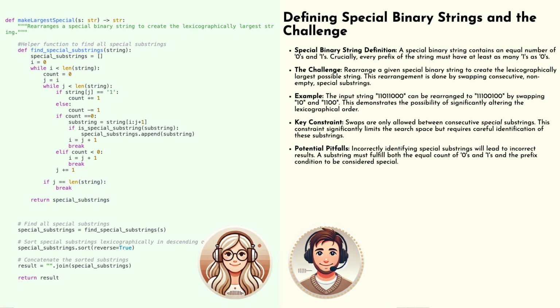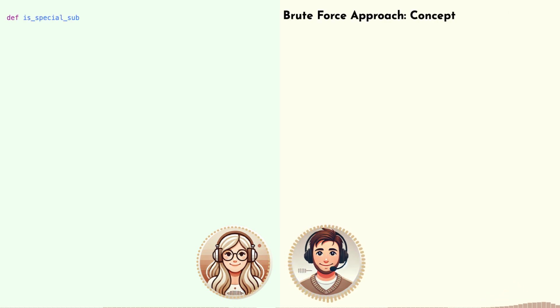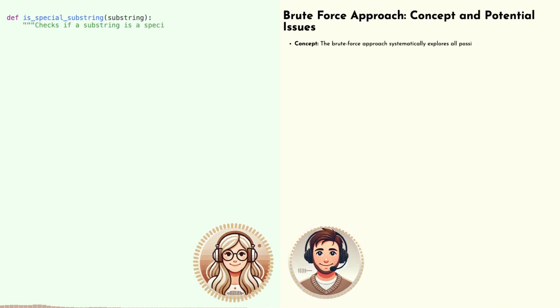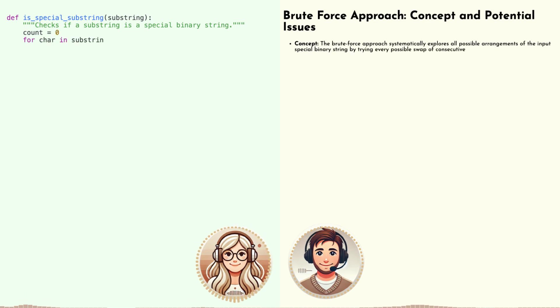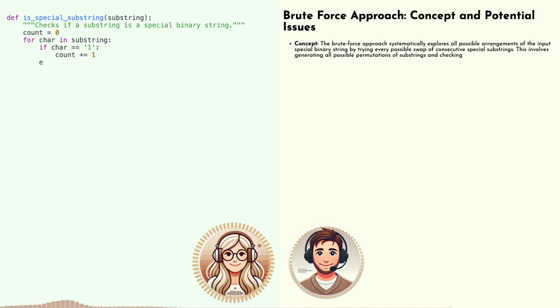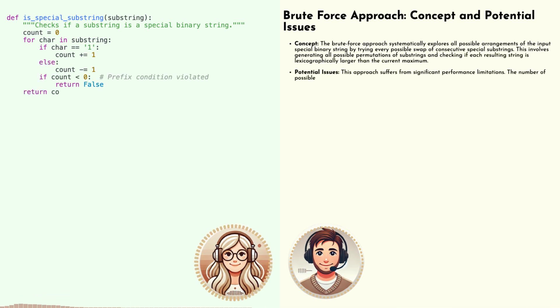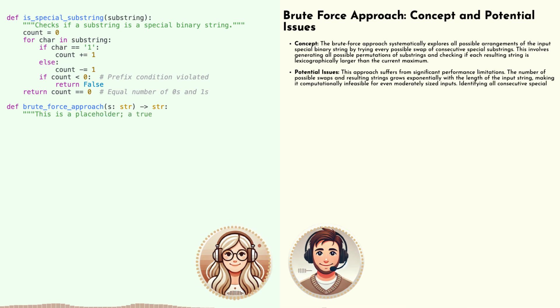The challenge is to rearrange a given special binary string to create the lexicographically largest one possible. Imagine you're reshaping those mountain peaks to create the most impressive skyline. For those who maybe haven't encountered the term lexicographically larger before, could you give a quick example? Of course. Imagine you have two strings, 101 and 011. Even though they both have the same digits, 101 is considered lexicographically larger because it has a 1 in the first position, while 011 starts with a 0.